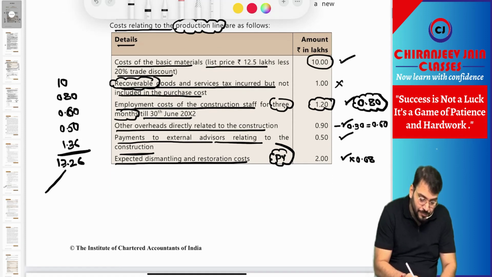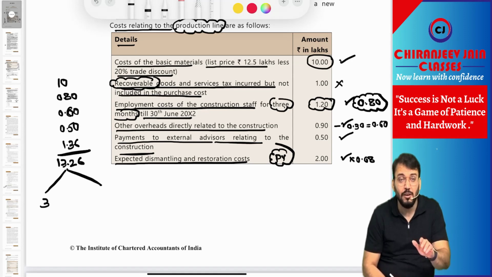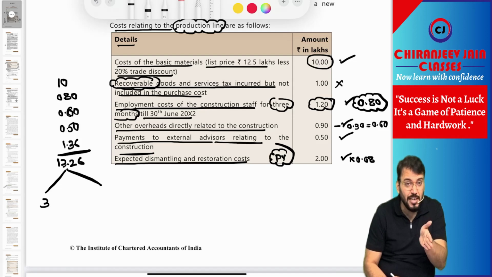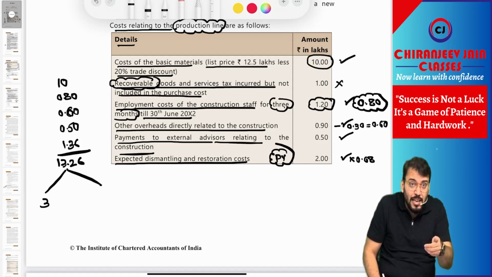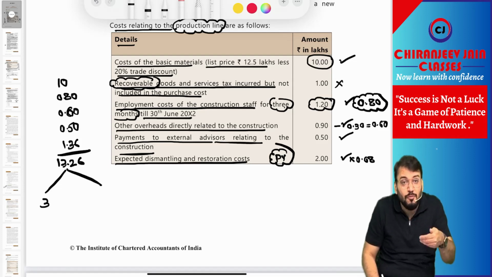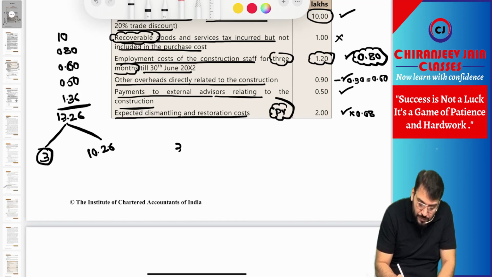Now out of that, 3 lakh is for the overall expenditure, the inspection cost or overall expenses given. Now that has an economic benefit for the first 4 years, so we'll use component accounting for depreciation, and the balance becomes 10.26. On these 3 we'll charge depreciation for how many years? 4 years.